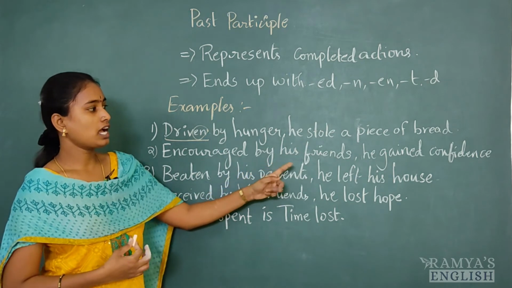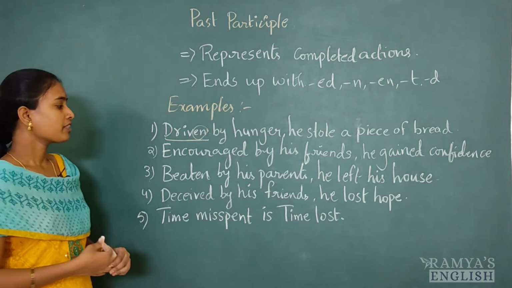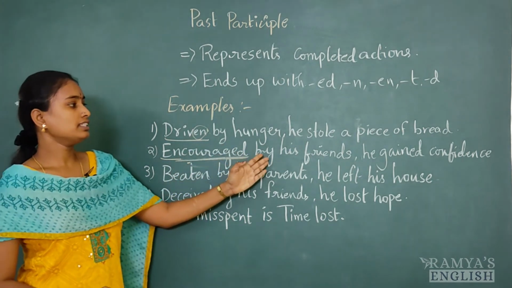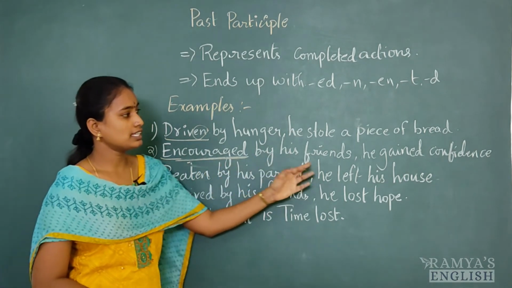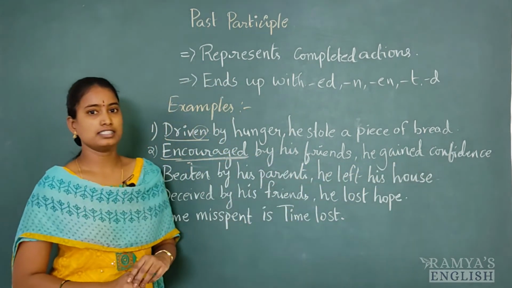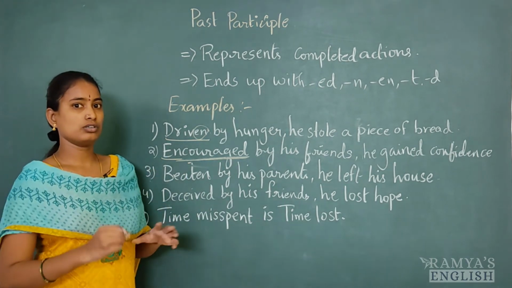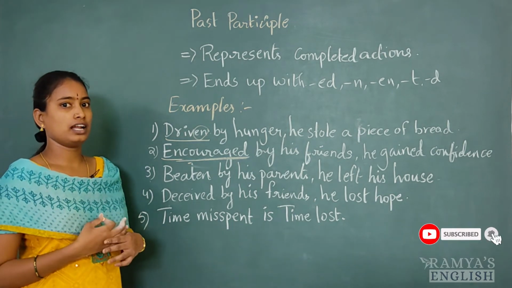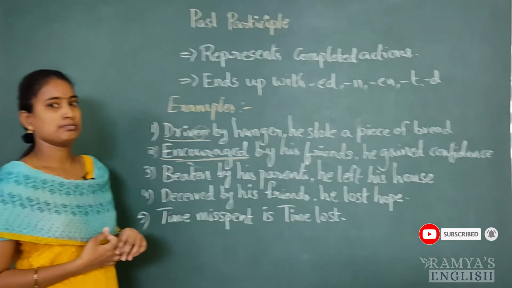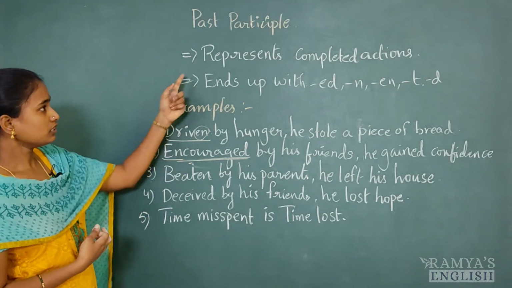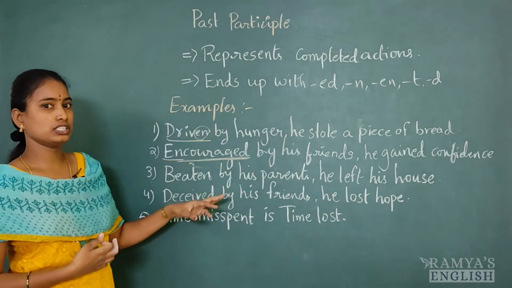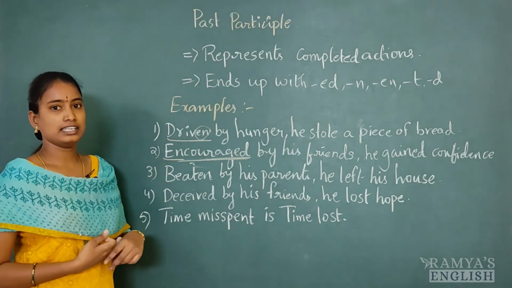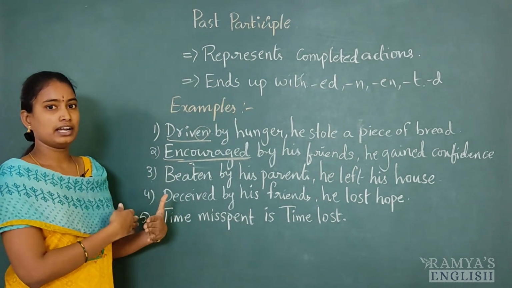"Encouraged by his friends, he gained confidence." Here this encouraged is a past participle. His friends gave a lot of encouragement, so that's why he gained a lot of confidence. That is the meaning of this sentence. So to avoid lengthy sentence formations and to save time in spoken English, we use this past participle. Here if you observe the first point, completed actions, definitely by this sentence we can easily understand that the action was already completed.